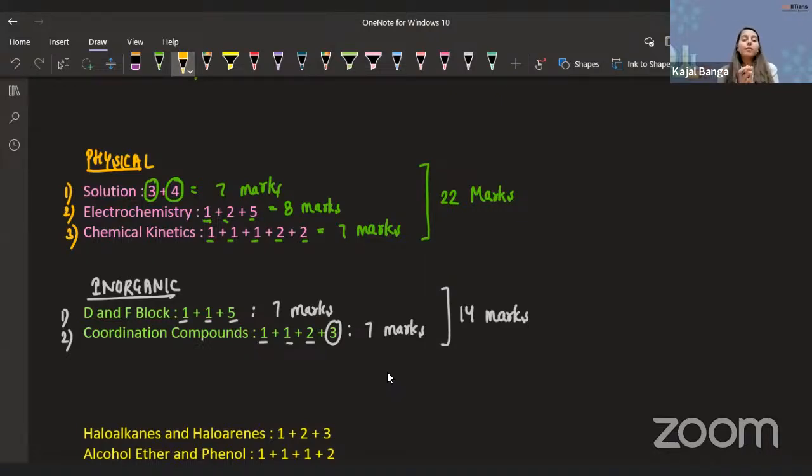And this will also not give us the guarantee that since they have already asked in the sample paper, they will not be repeated. So we can just make assumptions based on these. We can't be 100% certain of anything, because I already told you in the beginning of the session, be ready for any sort of surprise or shock that CBSE may throw at you in the final exam.